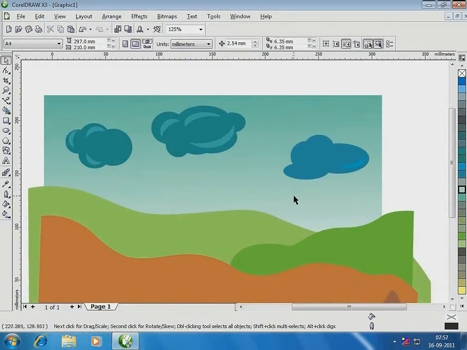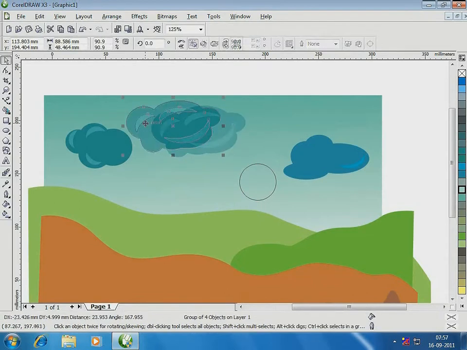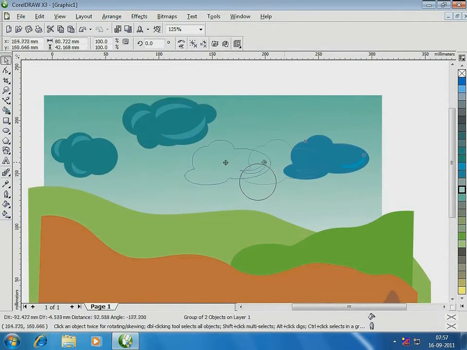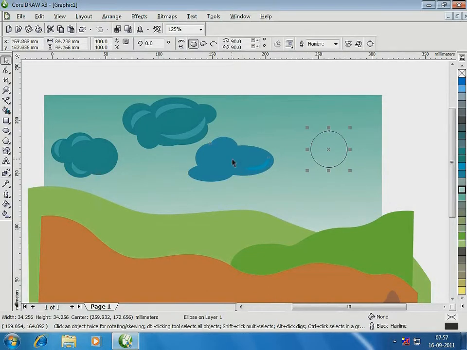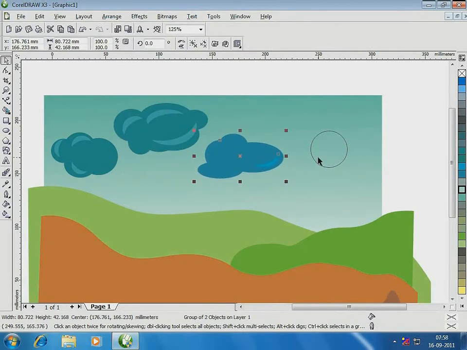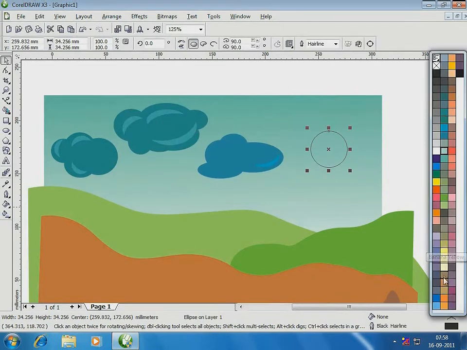Now I'll make the sun. I use the ellipse tool to draw the shape of the sun. I'll move these clouds to make way for the sun. Next, fill the sun with color.